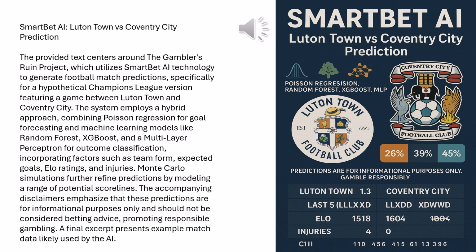I saw mention of bootstrapped Poisson models for uncertainty. What's that about? Basically, instead of just one goal prediction, they run thousands of simulations using that Poisson model, tweaking things slightly each time. It gives a better feel for the range of possible outcomes, not just a single number. It acknowledges the randomness. Right, because one prediction is just one possibility. This gives a confidence range. Makes sense. So let's see what the numbers actually say.